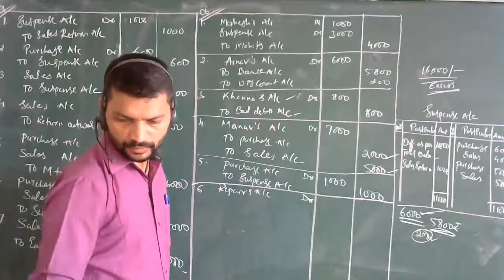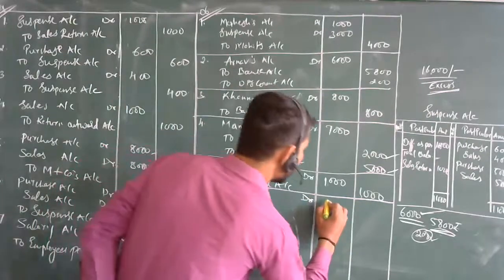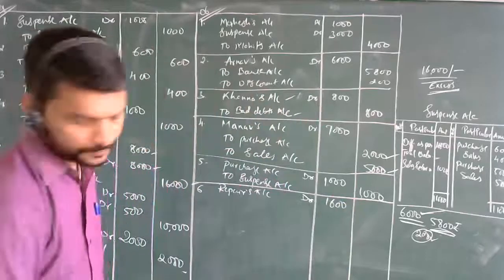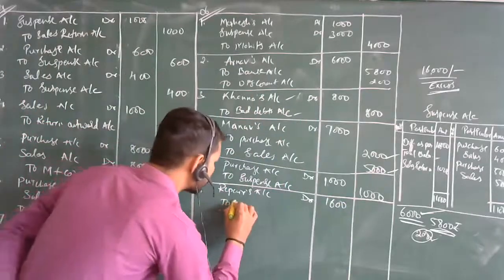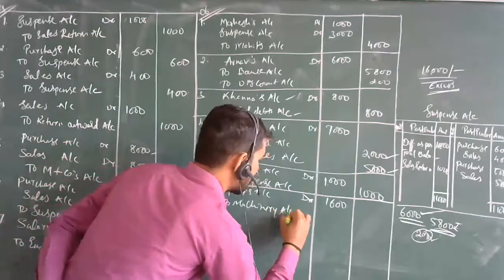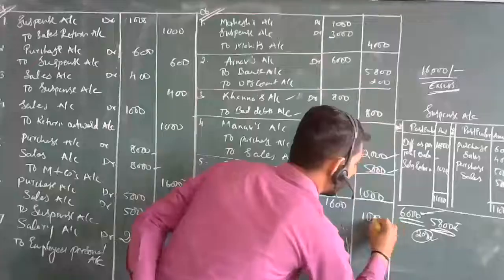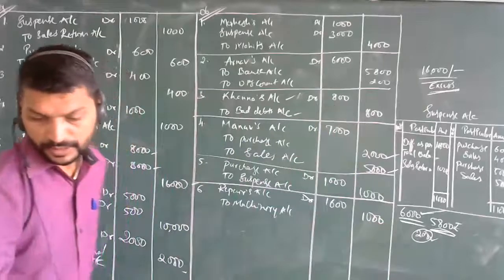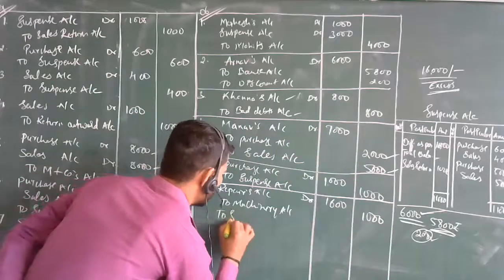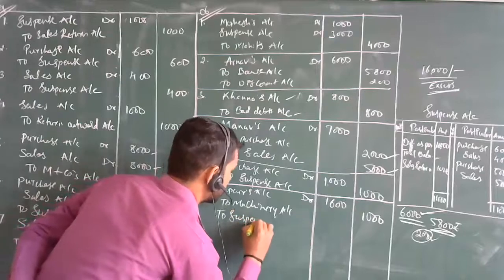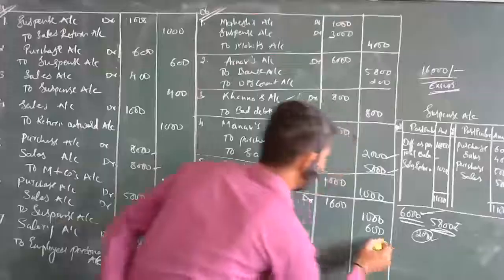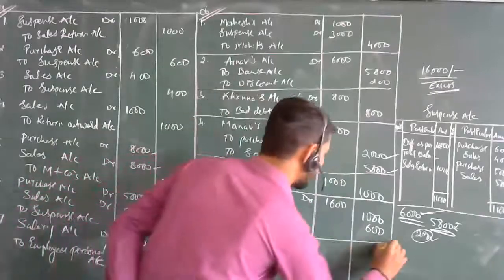The total amount is 1600, but how much was given to the machinery account? 1000. Now what is the difference amount over here? That will be directly taken to suspense account, 600. So even this got completed.